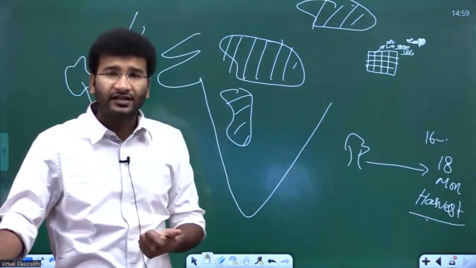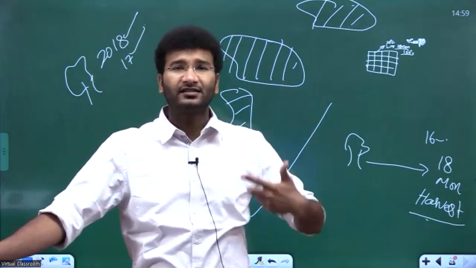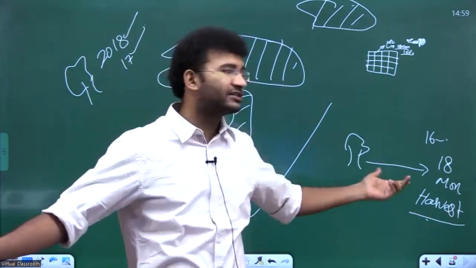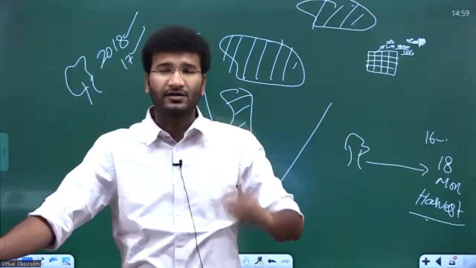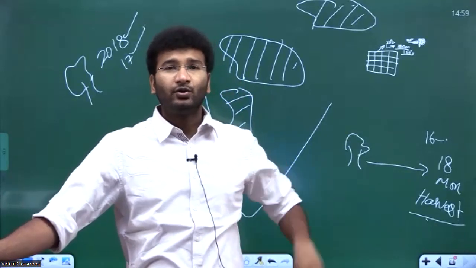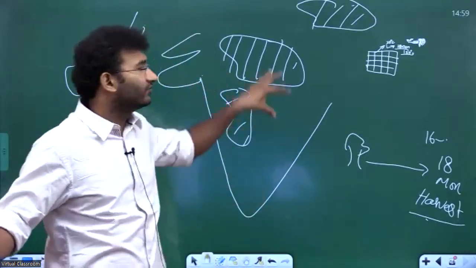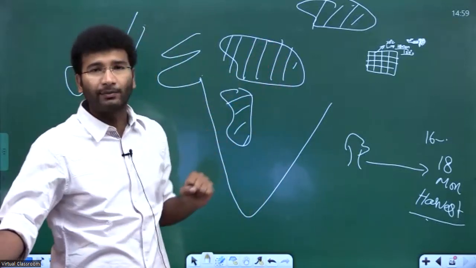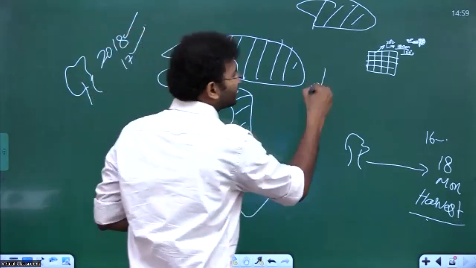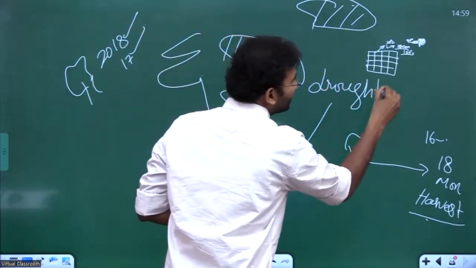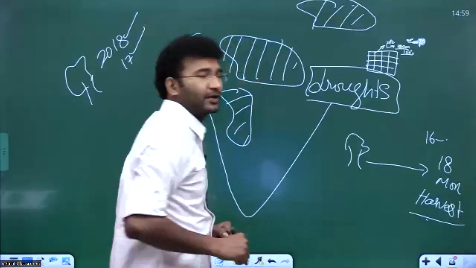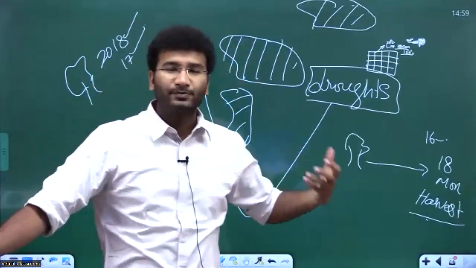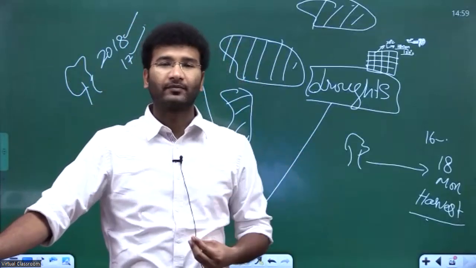There is a summer season, in the meantime a winter season, and again a summer season. That means this crop will see 2 summer seasons, or sometimes 3 summer seasons. During those summer seasons, if this crop takes in all the water available in this region, what happens? It will lead to the formation of droughts. This is one of the reasons related to the mismatch of the crops being grown.